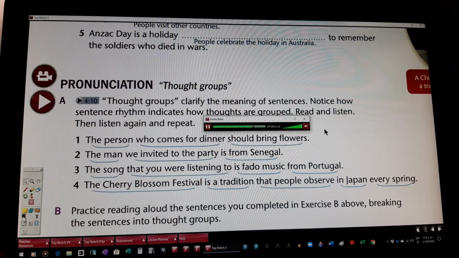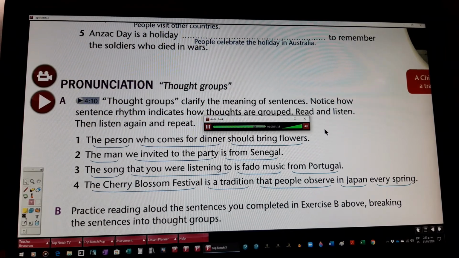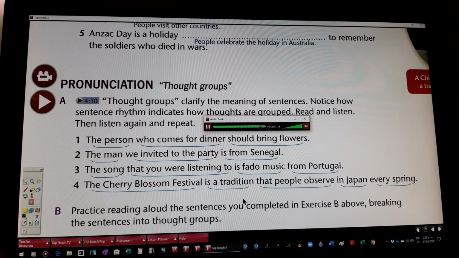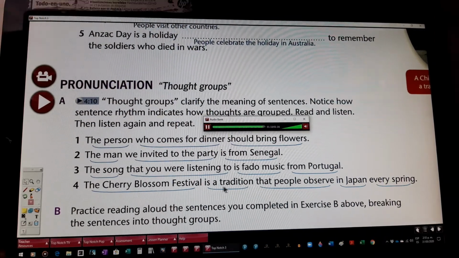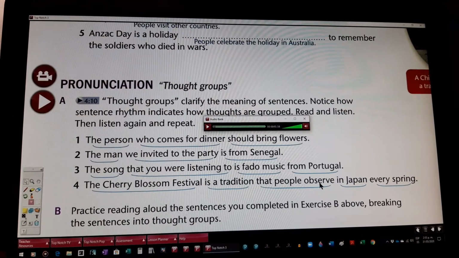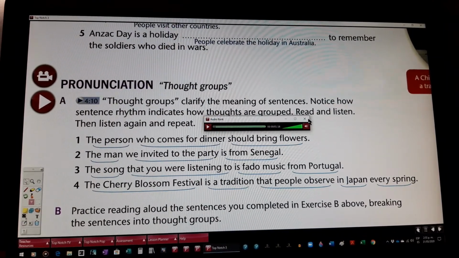The song that you were listening to is fado music from Portugal. The Cherry Blossom Festival is a tradition that people observe in Japan every spring.